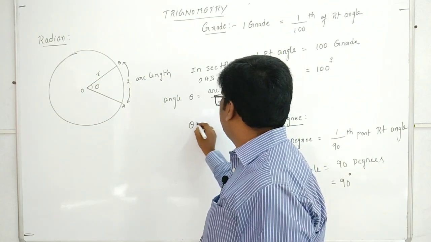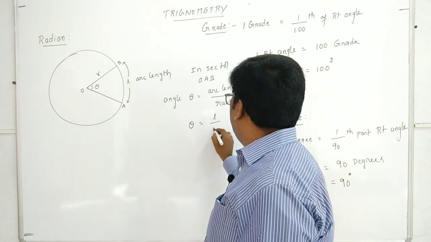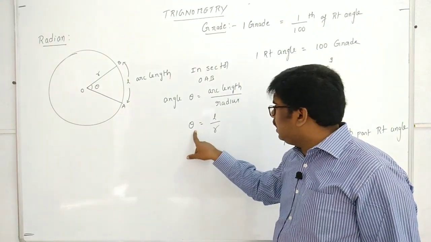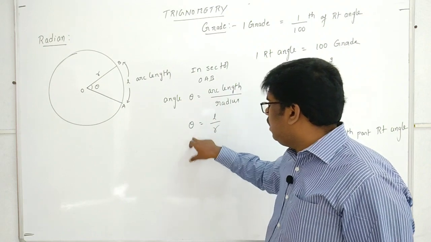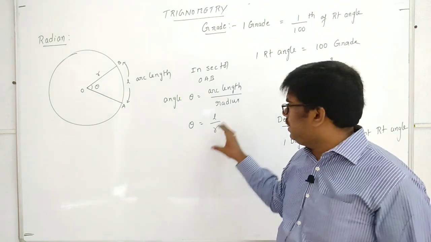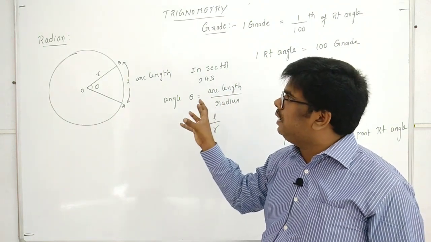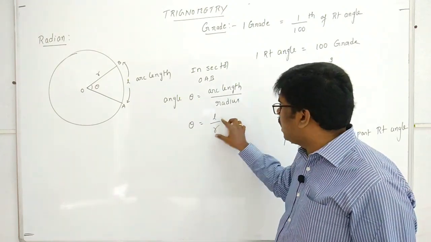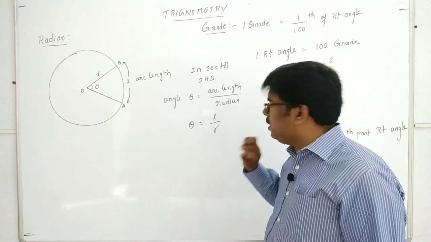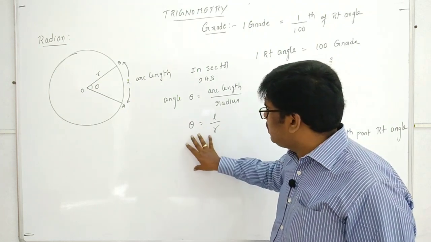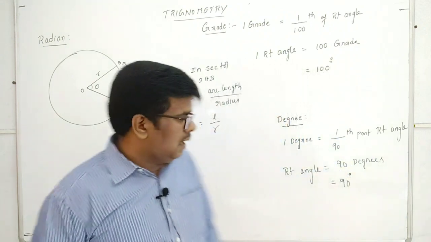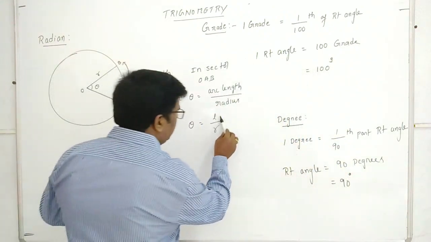Then theta is nothing but arc length L by radius R. Here theta always remains constant, whether you take a larger circle or a smaller circle, whether it is a larger arc length or a smaller one, or a larger radius, theta always remains constant. So theta is arc length by radius.